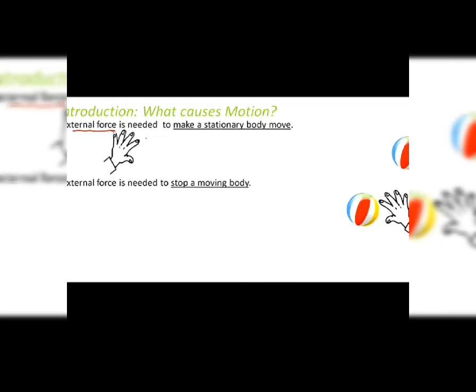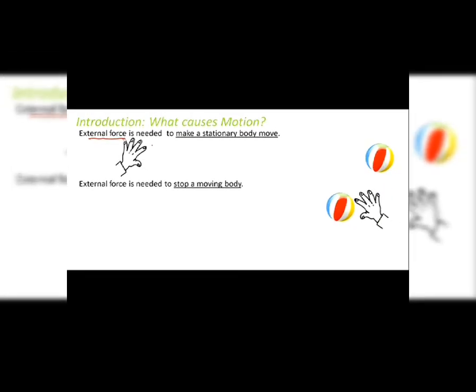And what is an external force? Let's look at this example. Do you think that if you have a ball, the ball ever moves on its own? If it does, we fear that some magical or mysterious event is taking place, right? Normally a ball kept anywhere, say on a table, will never move on its own. It will be at rest. It will move only when we apply some force on it. So an external force is needed to make a stationary body move. That means a body which is at rest will be in motion only when an external force is applied.